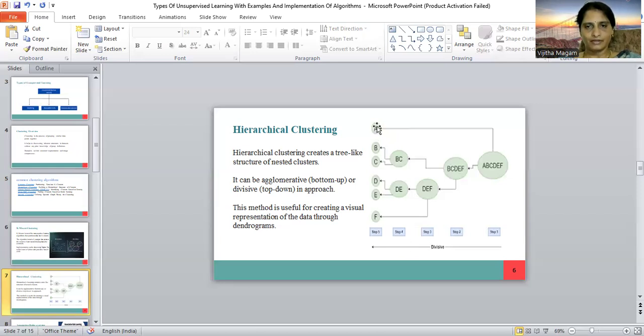That is A, B, C, D. Step 1 is A, B, C, D, E, F. And it combines B, C, D, E, F, and A is a clustering point, the reverse of the agglomerative clusters. This method is used for creating a visual representation of the data through dendrograms.